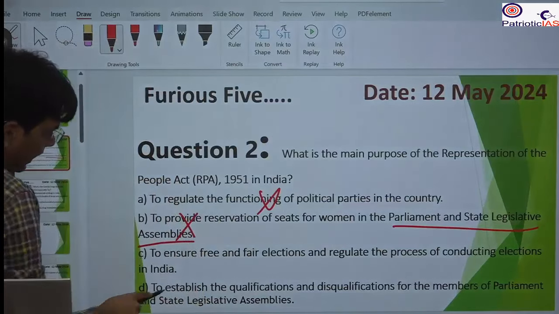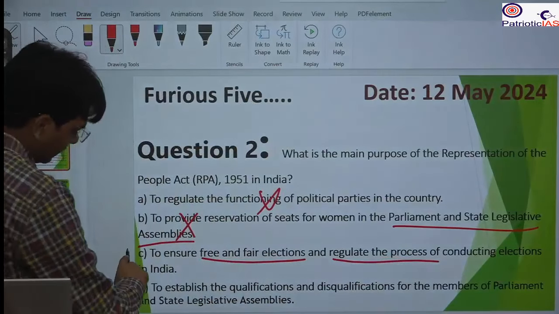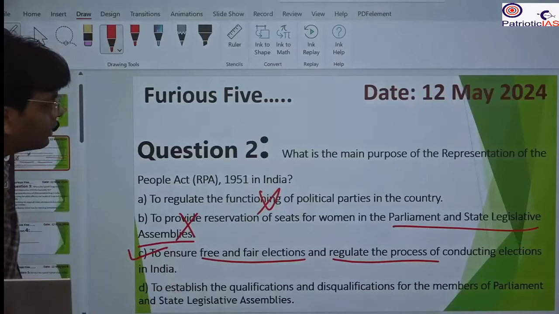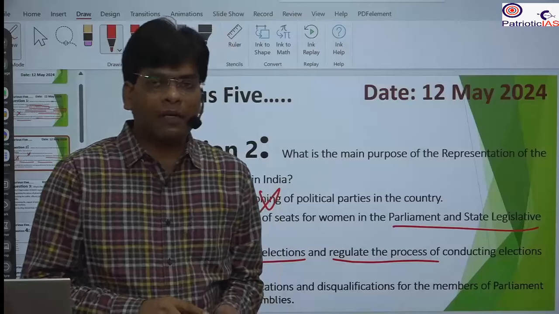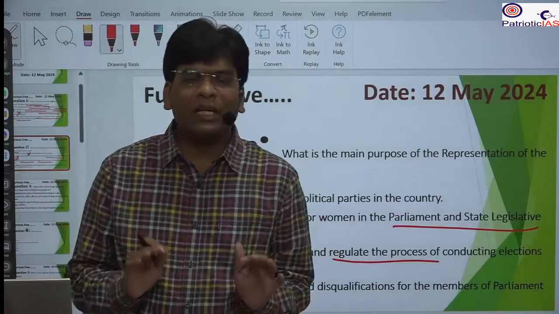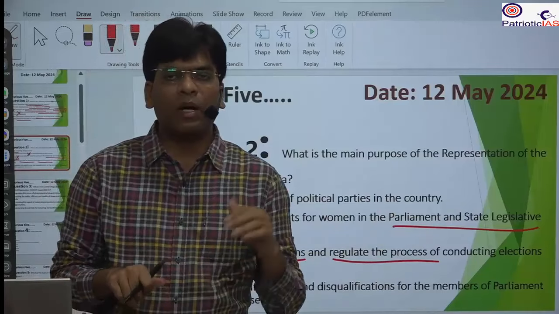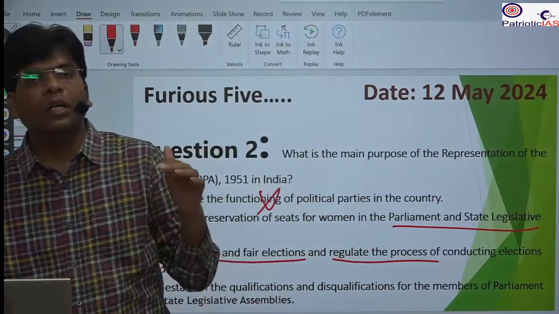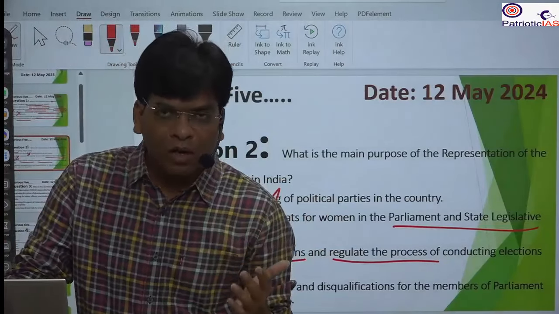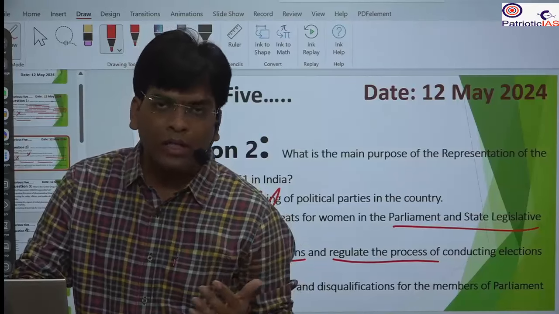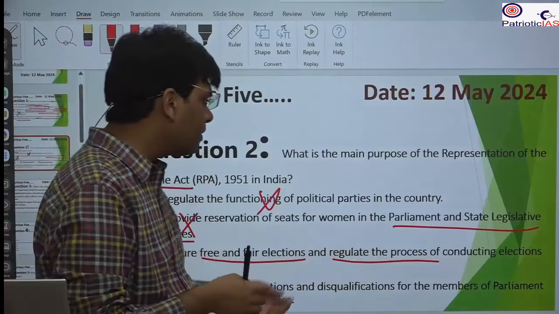C, to ensure free and fair elections and regulate the process of conducting elections. This is correct, because the main aim of the Representation of the People Act is to conduct free and fair elections. There are a lot of provisions on how the different constituencies will be decided, what the process will be, and how the different electoral authorities will be appointed, such as the presiding and polling officers, district officers and the observers. All that has been mentioned here.